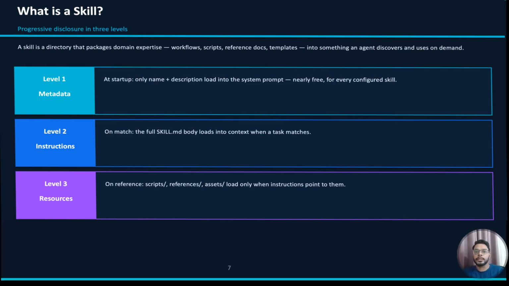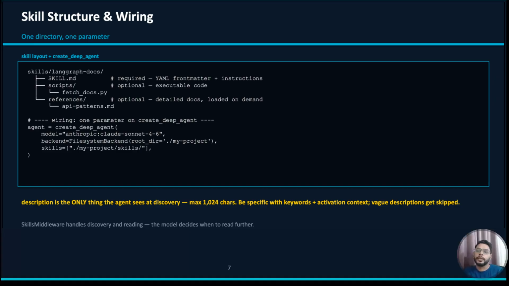It can have other things as well, like assets, references, some scripts. So how do we create skills? To create skills, we create a folder, and in that folder we can have multiple folders for each skill, and we create a skills.md file. So our agent will understand, okay, these are the skills files, and to load those skills, whenever we are going to create this agent, we have to pass a skills parameter. Likewise, for memory also we have to pass a memory parameter. For skills also we have to pass a skills parameter. By default, it is going to be empty. It means there are no skills present. But if we are creating skills, to load them, we have to pass that parameter.